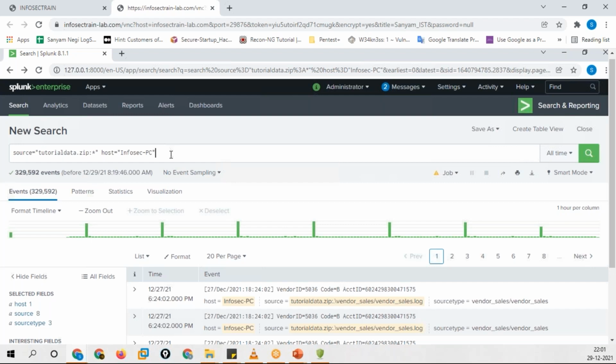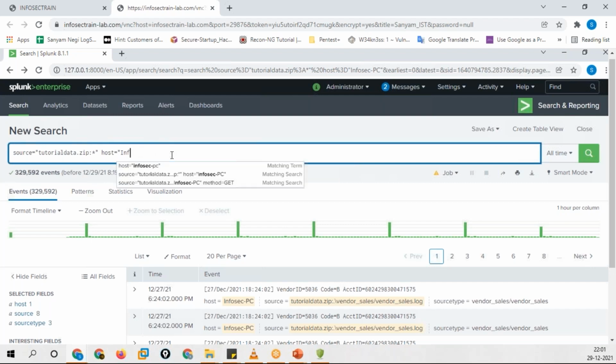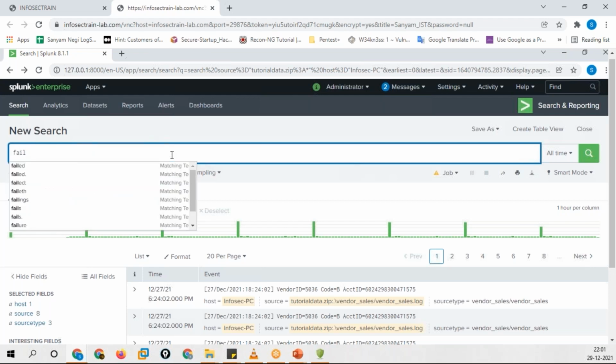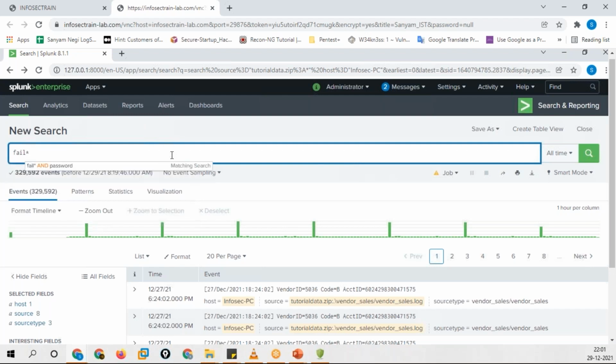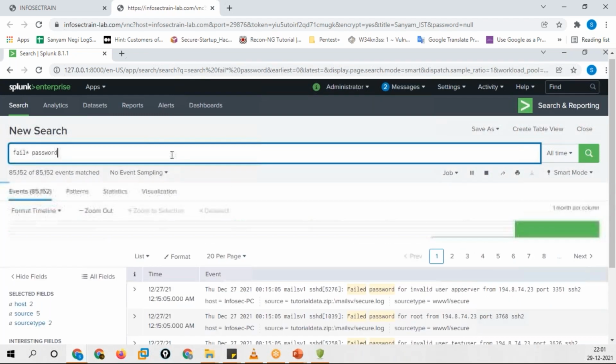Cool. Now someone asked me how to conclude whether it can be an incident or not. How can we check? I'll just give you an idea of how it may look. For example, let's suppose fail. I'll be using a wildcard. You can see a lot of options: failed, failed column, failing, fails, multiple. I'll put up a wildcard and, let's suppose, password. Let's see if we have any failed password entries in our logs.